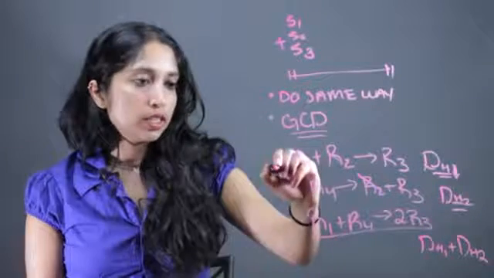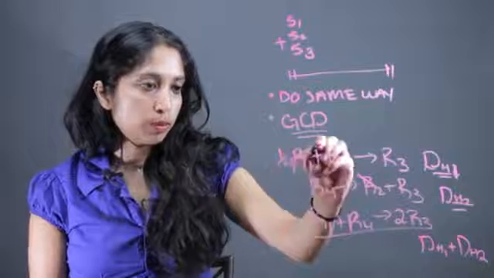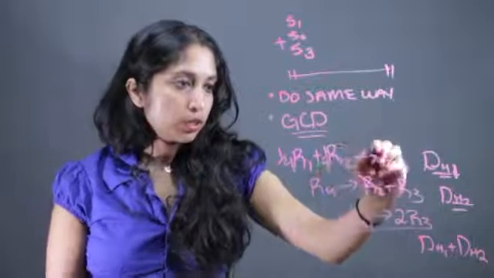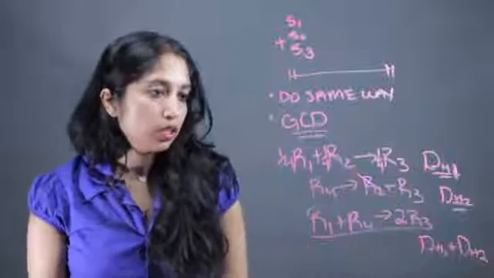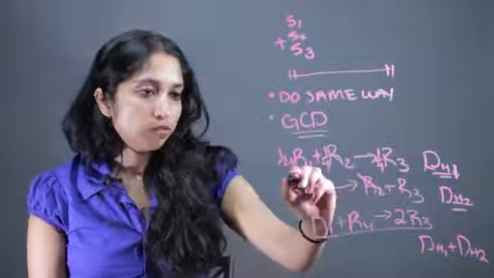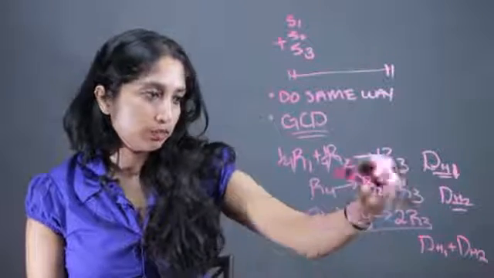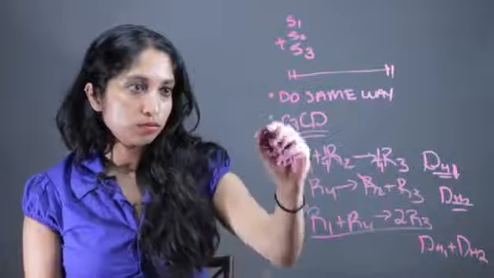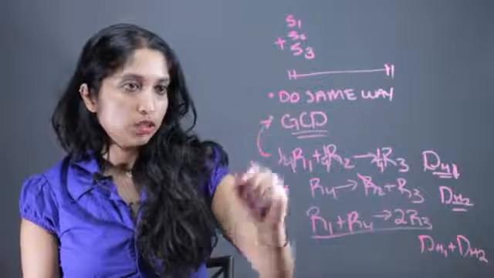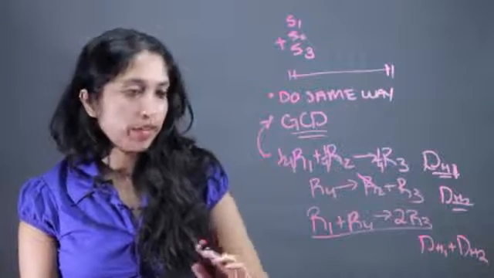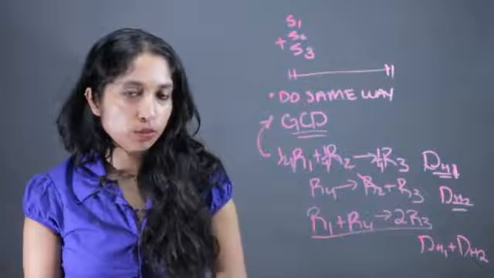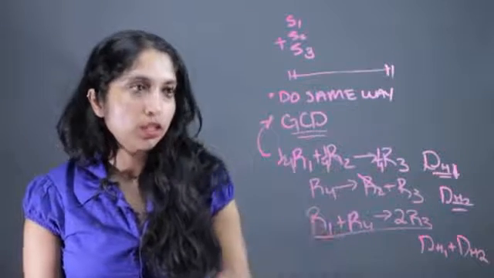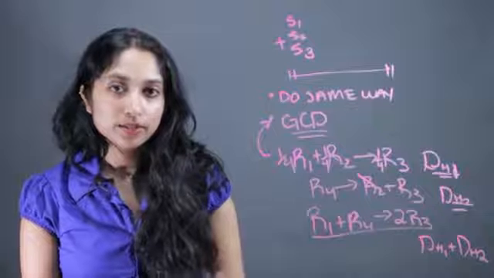But say instead this was given to me as 1/4 plus 1/4 plus 1/4. I would just have to multiply everything by 4 and then add it together. So do the greatest common denominator, simplify the fractions, same process, just a little bit more tricky in the work. And that's how you do a Hess's law problem with fractions.